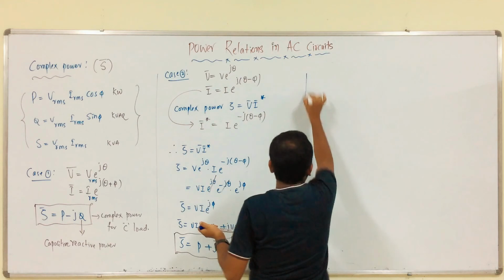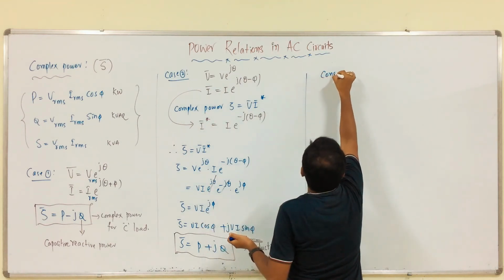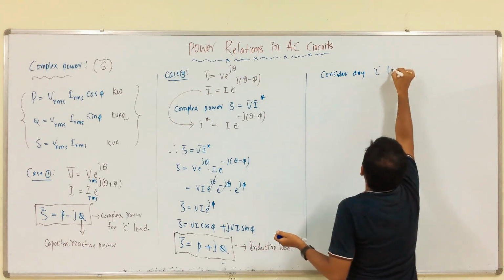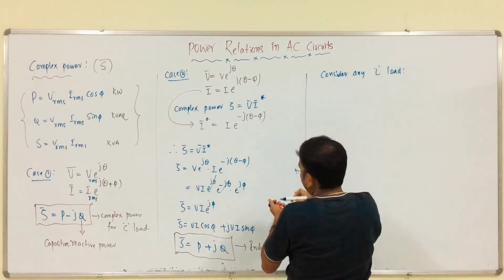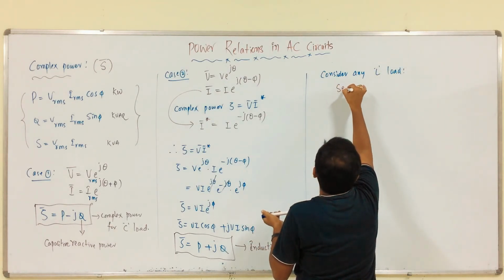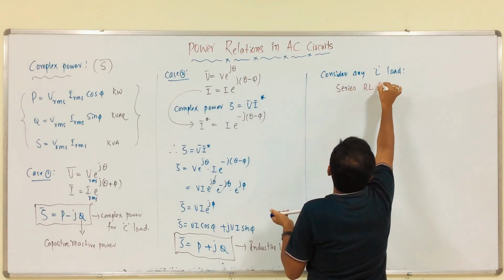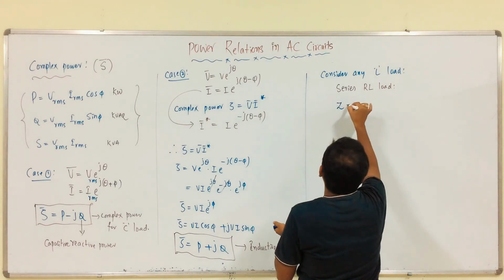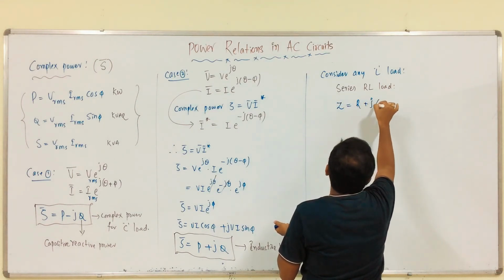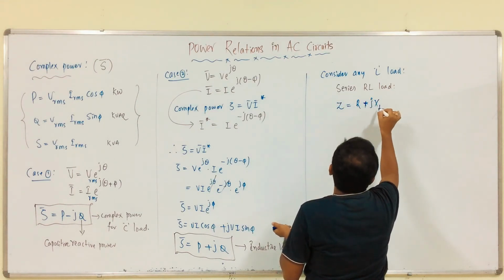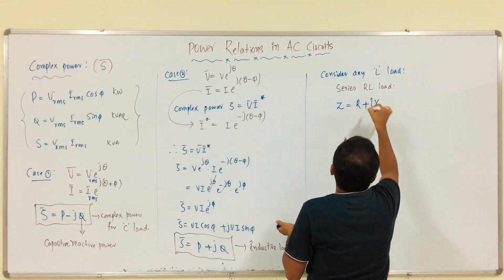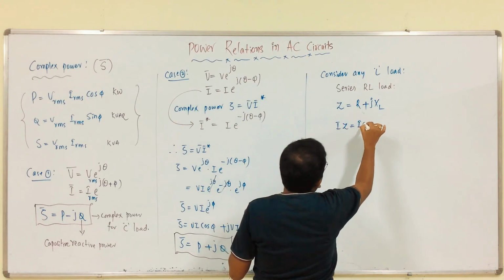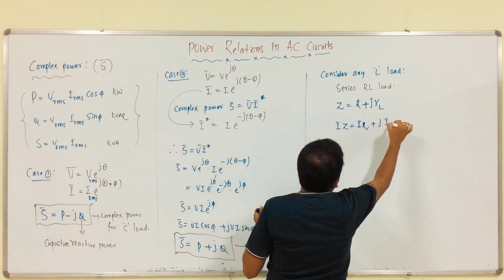Again, if you have any confusion, consider any inductive load. Here I am considering a series RL load. For that, the impedance is R plus jXL, right? Then multiply with current: I into R plus j I XL.